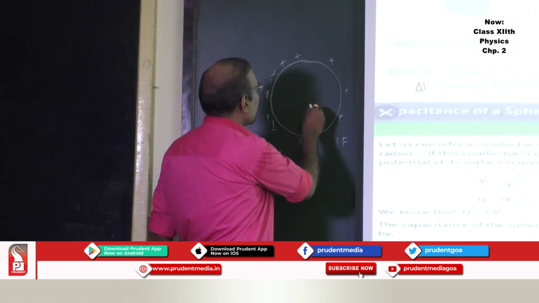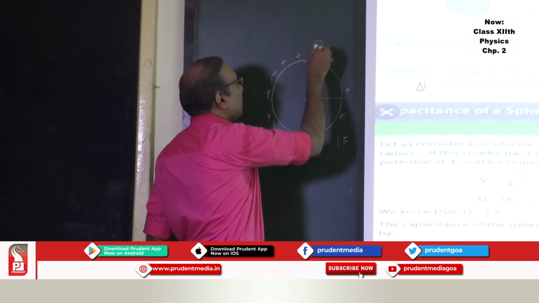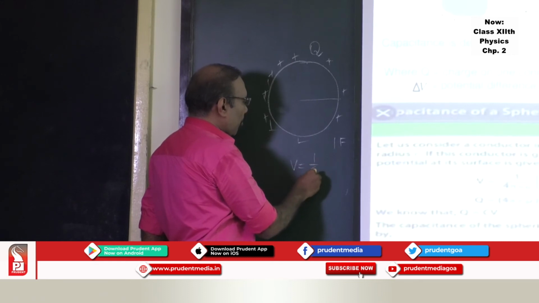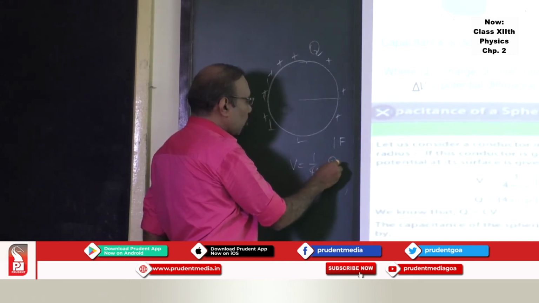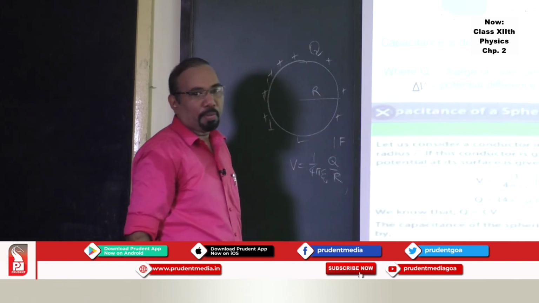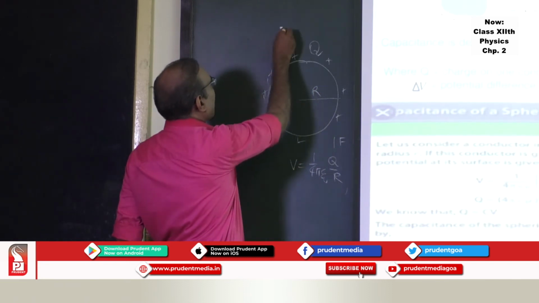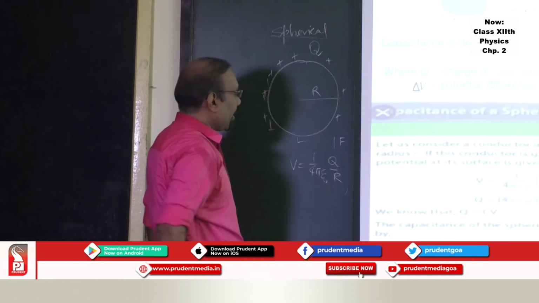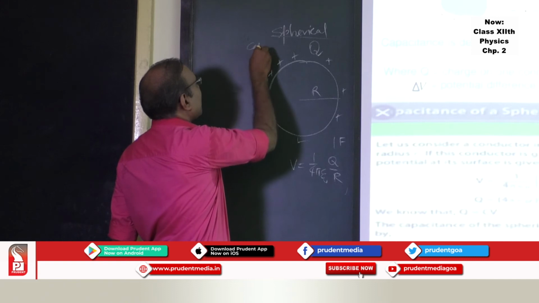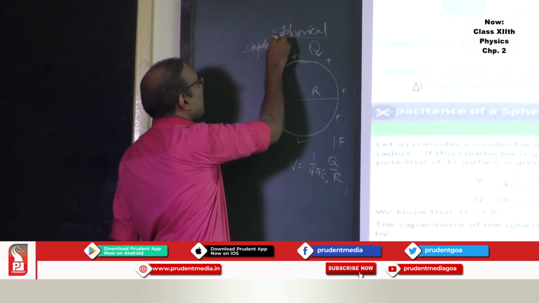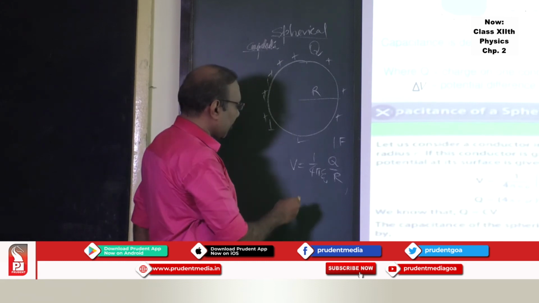Now to understand this, if Q is the charge deposited, the potential will be V is equal to 1 upon 4 pi epsilon 0 Q upon R. This is the radius of that spherical conductor. So this is a spherical capacitor I am talking about. A charged spherical conductor. What will be the capacitance of this charged spherical conductor?